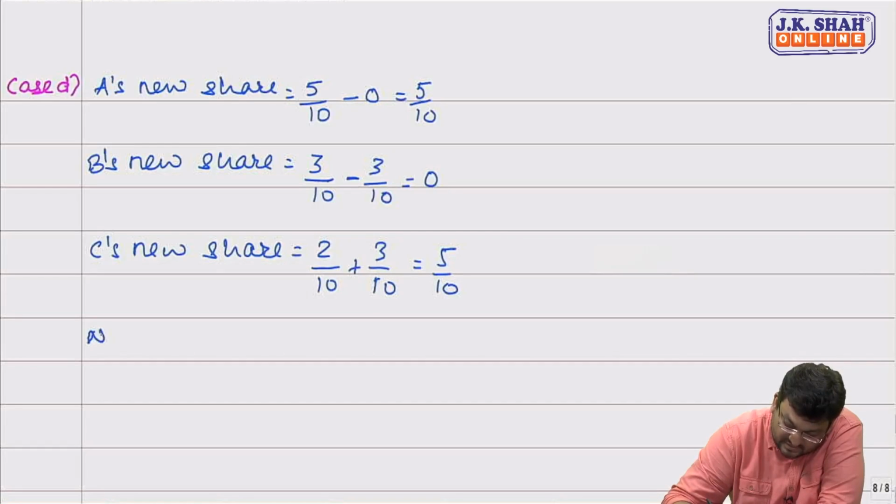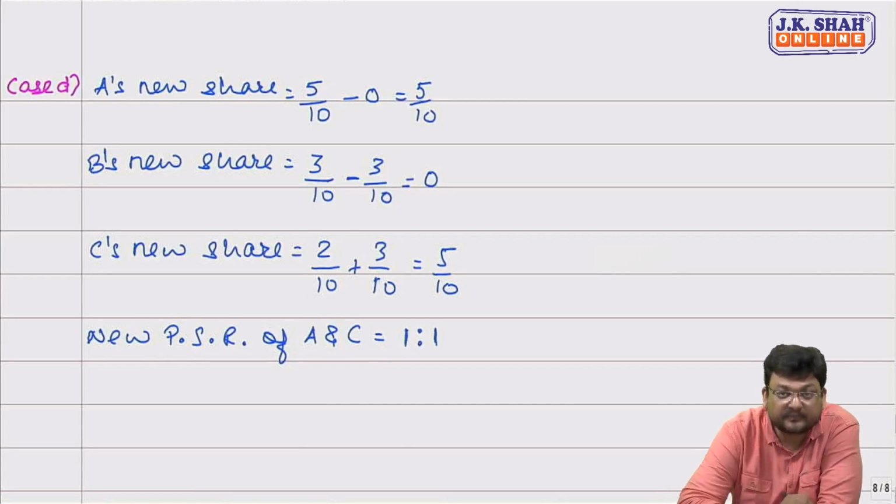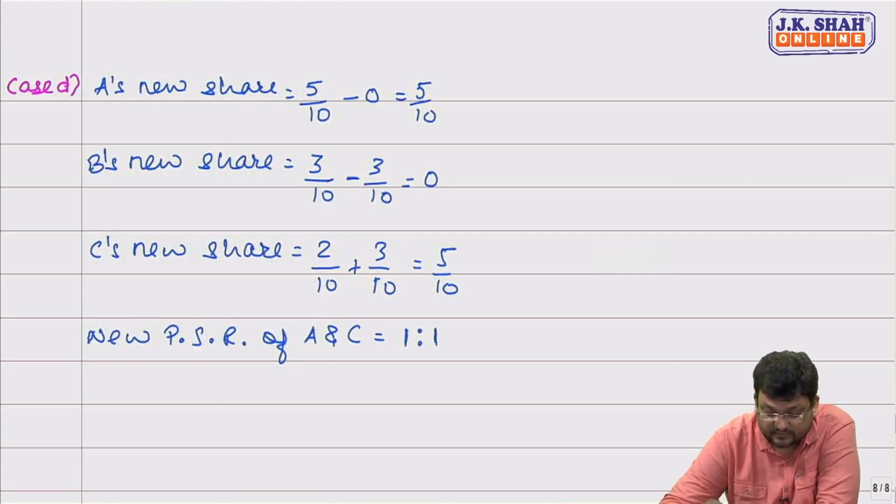So can we say new profit sharing ratio now of A and C is 5:5 or 1:1? Yes, sir.